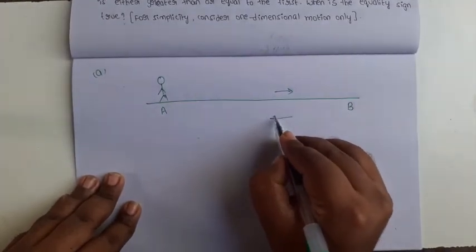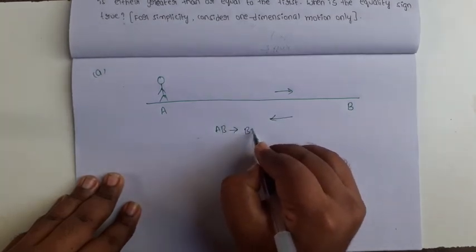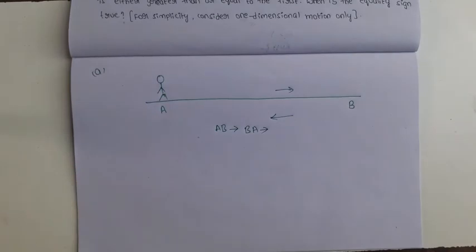He returns from B to A. In this situation, what is his displacement and what is his distance?